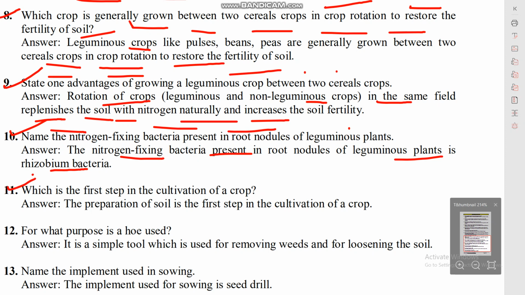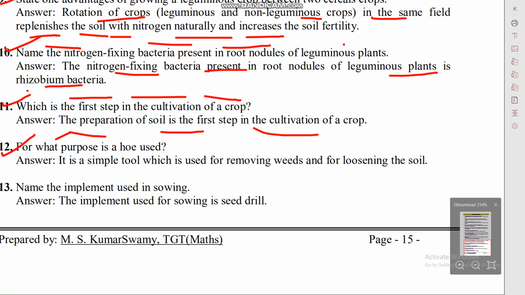Question number 11. Which is the first step in cultivation of crop? The preparation of soil is the first step of cultivation of crop. Question number 12. For what purpose is a hoe used? It is a simple tool which is used for removing weeds and for loosening the soil.